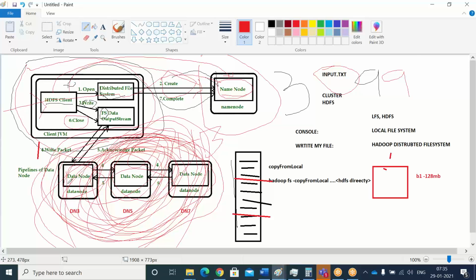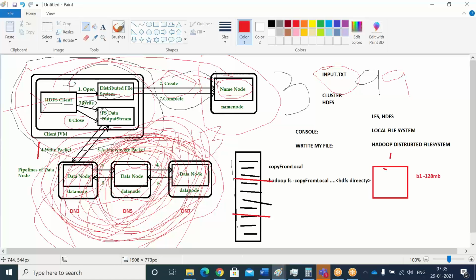Within each and every data node, there is a task tracker. Suppose I request a write, that write has to be performed by the task tracker within data node 3. The first block has to be copied here. That operation will be done by the task tracker available in data node 3.